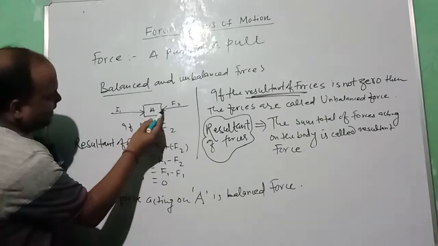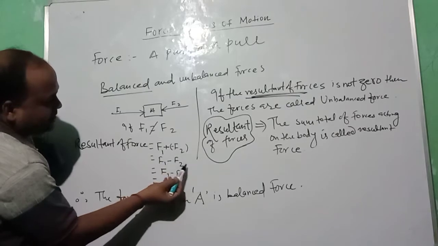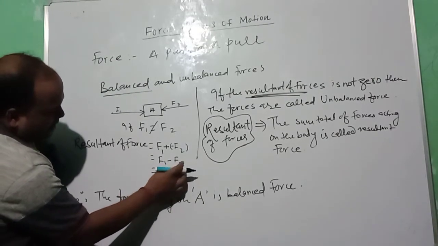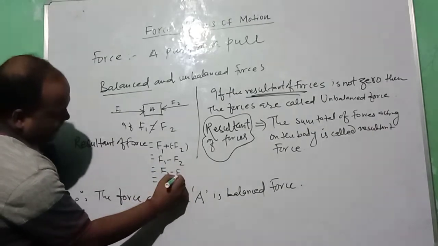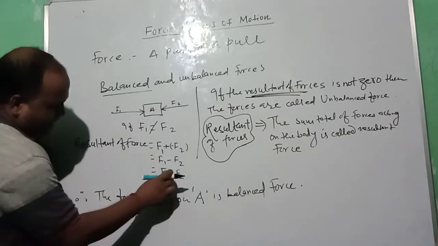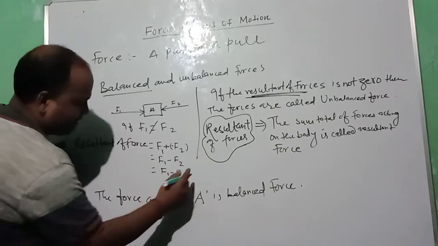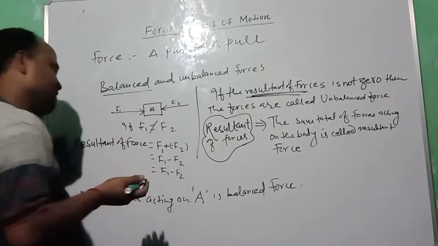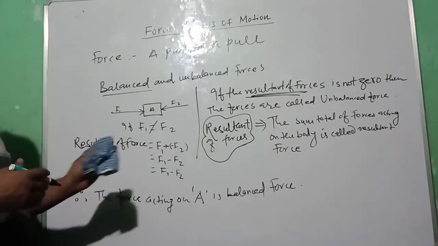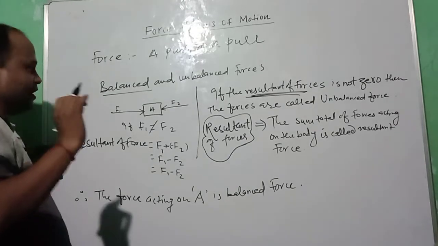Because the direction is opposite, so the minus sign will be taken here and it will be F1 minus F2, and this will not be equal to 0. F1 minus F2 may be greater than 0, it may be 1, more than 1, but of course it will not be equal to 0.